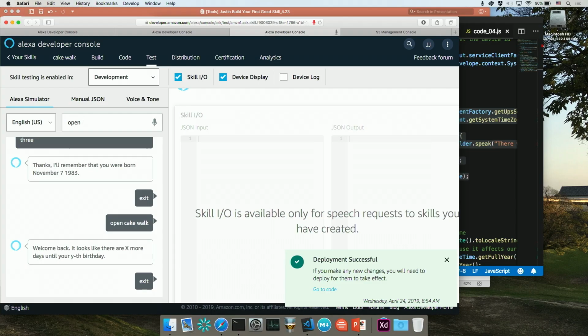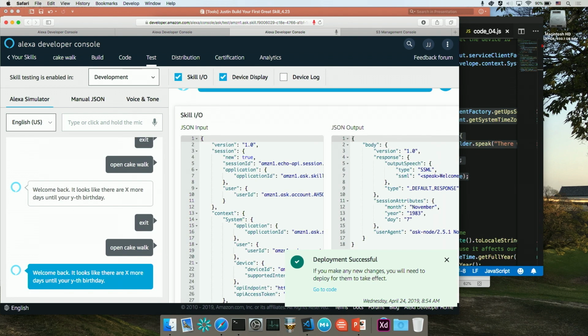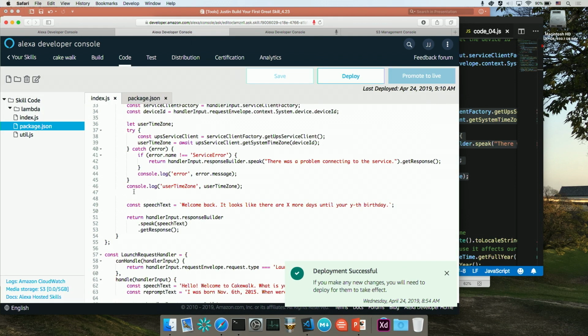So I'm going to go ahead and type in open cakewalk. And once this loads, she still says, welcome back. Looks like there's X more days until your wife's birthday. But we need to see where did that log go, right? We have some code statement here that says console.log. Where do we view this log? Well, we view that in CloudWatch.